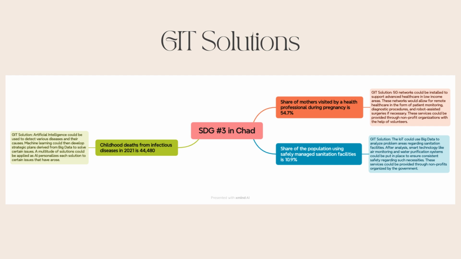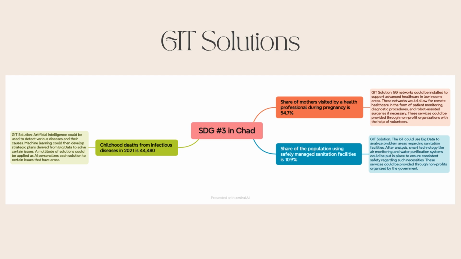And then the second one is share of the population using safely managed sanitation facilities is 10.9%. And then I think that the Internet of Things could use big data to analyze problem areas regarding sanitation facilities. After analysis, smart technology like air monitoring and water purification systems could be put in place to ensure consistent safety regarding such necessities. These services could be provided through nonprofits organized by the government.